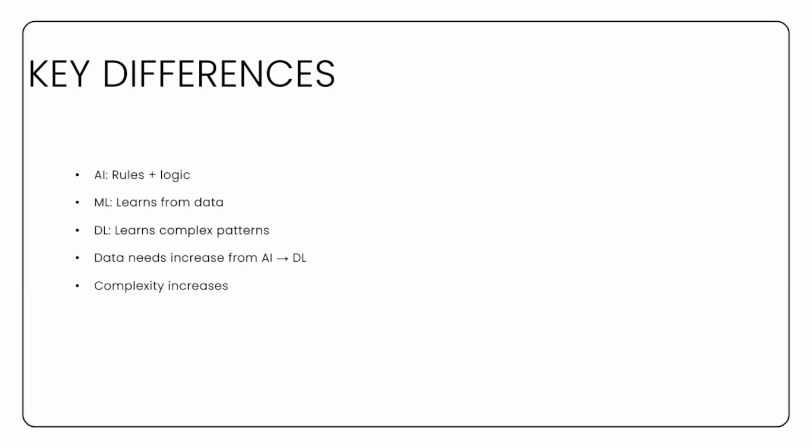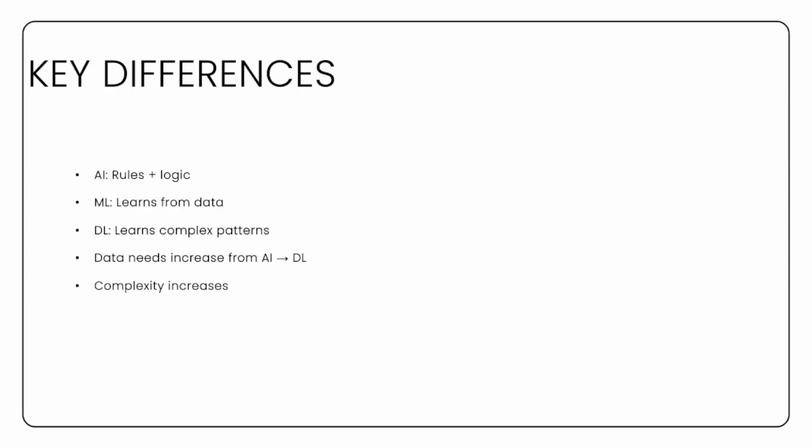Now let's break down the key differences between AI, ML, and deep learning in a simple way. Artificial intelligence can work using rules or learning. It doesn't necessarily require data to improve. Machine learning, on the other hand, relies heavily on data. It learns patterns from data and improves over time.